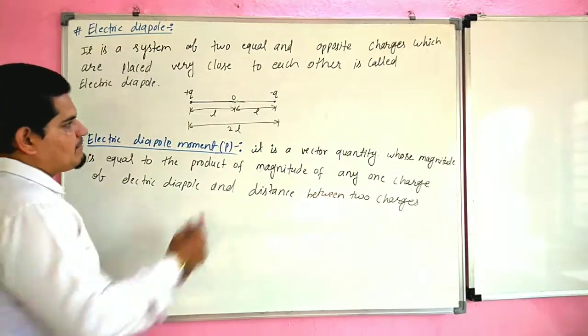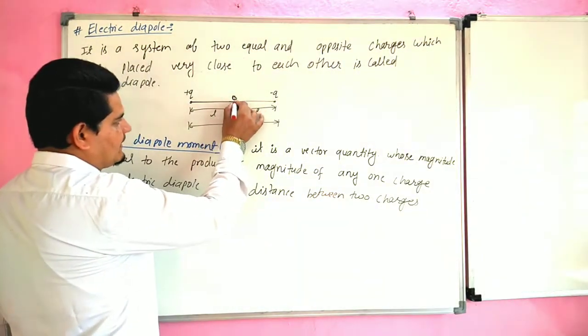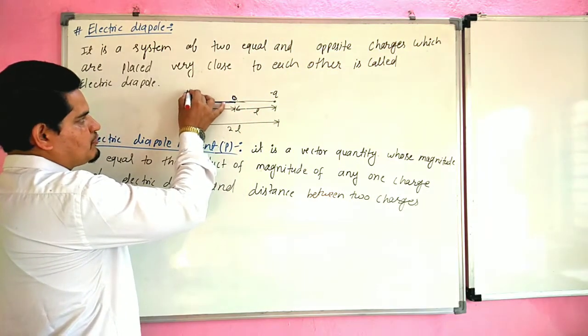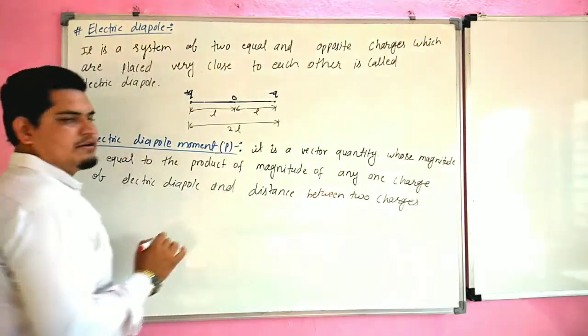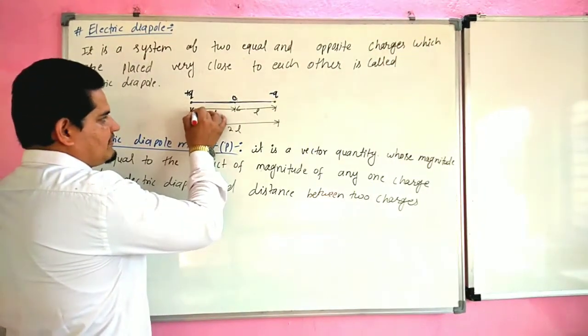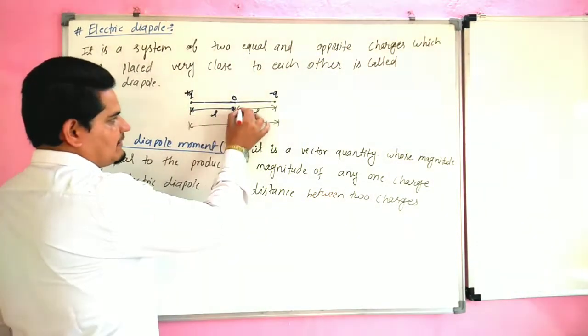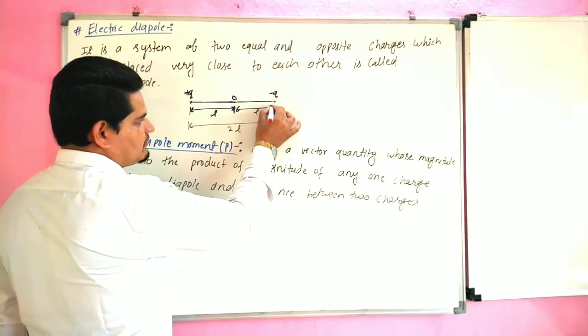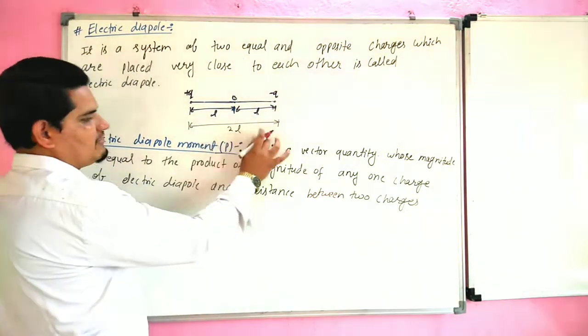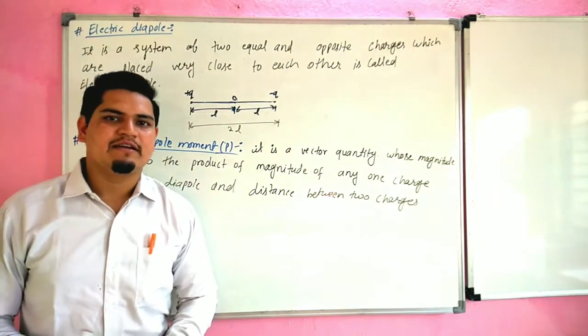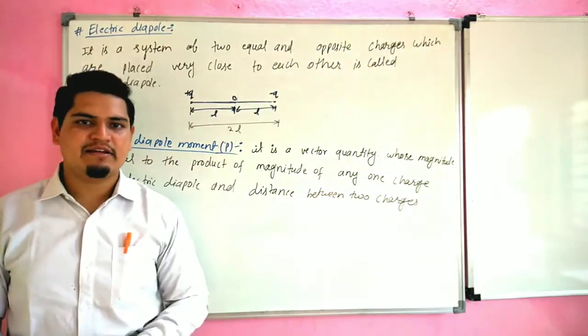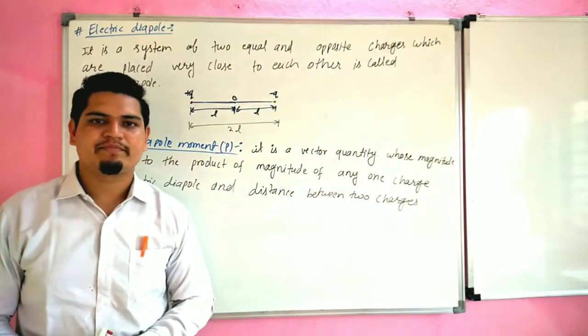For example, this is the point O, and one charge is plus Q and the other charge is minus Q, which are placed at a distance of L on either side. The total distance is called 2L. It is a very small topic, but it will be used in a derivation.